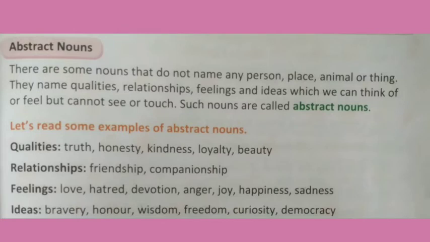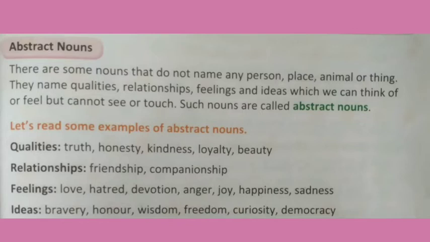Here students, the next point, that is abstract nouns. Before starting this point, first of all try to understand the definition of abstract nouns. There are some nouns that don't name any person, place, animal or thing. Yes students, we have seen common noun, collective noun and proper noun, in which we have seen the names of person, place, animals or thing. But abstract nouns are different from the earlier nouns.